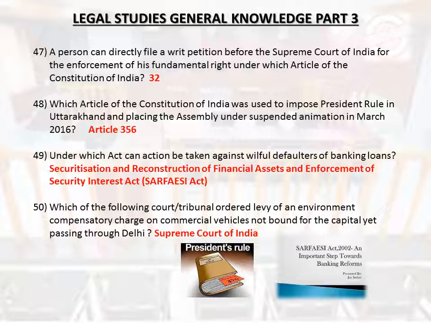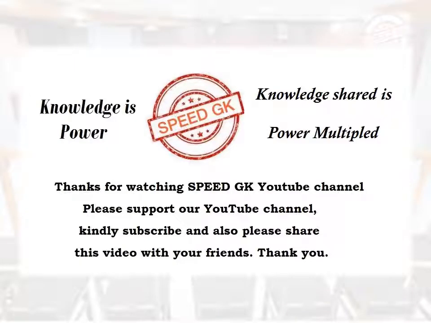32. Which article of the Constitution of India was used to impose President's rule in Uttarakhand and placing the Assembly under suspended animation in March 2016? Article 356. Under which act can action be taken against willful defaulters of banking loans? Securitization and Reconstruction of Financial Assets and Enforcement of Security Interest Act, SARFAESI Act. Which of the following court tribunal ordered levy of an environment compensatory charge on commercial vehicles not bound for the capital yet passing through Delhi? Supreme Court of India.